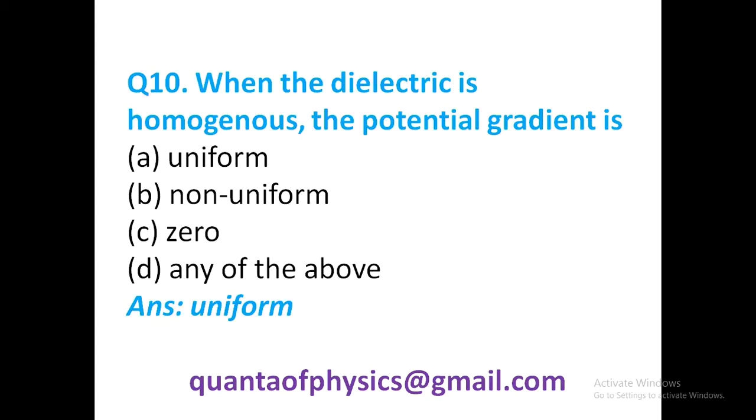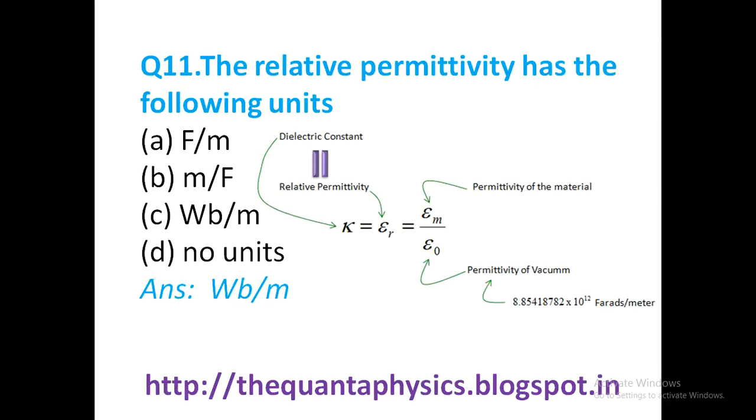When the dielectric is homogeneous, then the potential gradient is uniform. And if the dielectric is non-homogeneous, then the potential gradient, that is the change in potential, is non-uniform. The relative permittivity has the following unit: Weber per meter. And here is what relative permittivity is: epsilon r or K, that is epsilon m, permittivity of the material, divided by epsilon naught, permittivity of vacuum, that is 8.85 into 10 to the power minus 12 farad per meter.